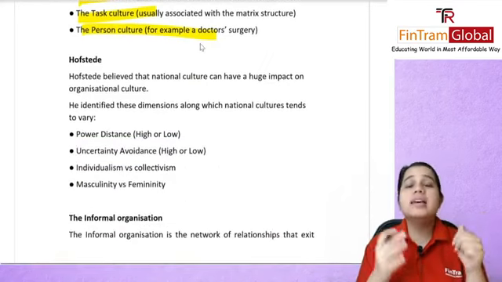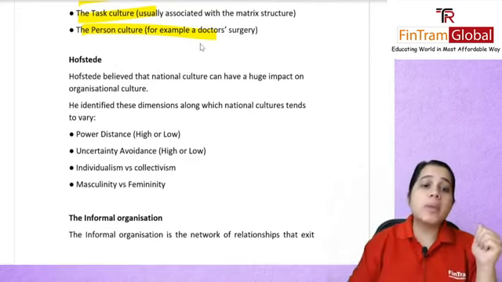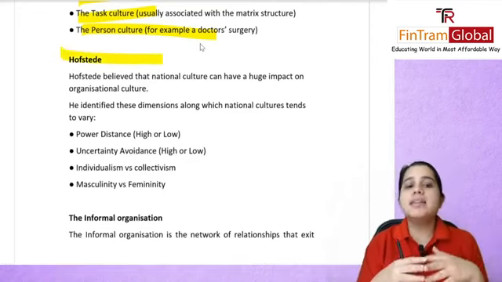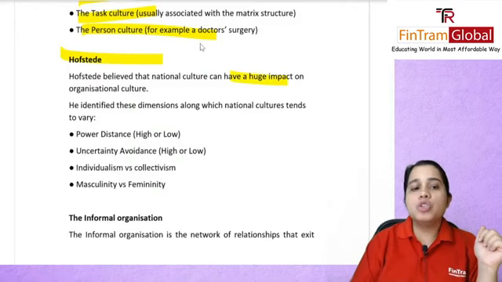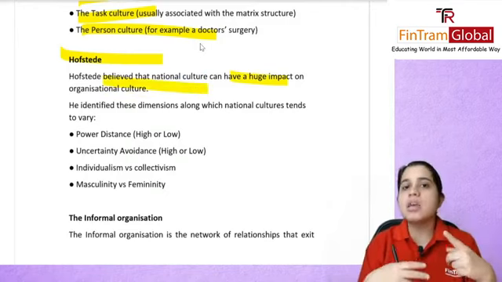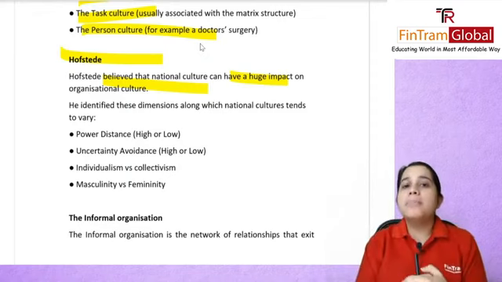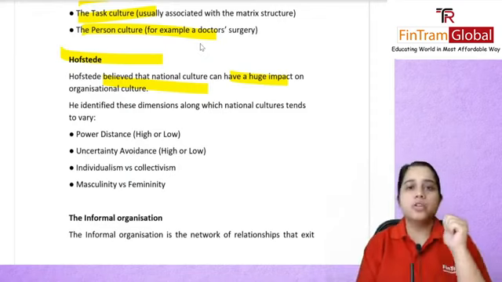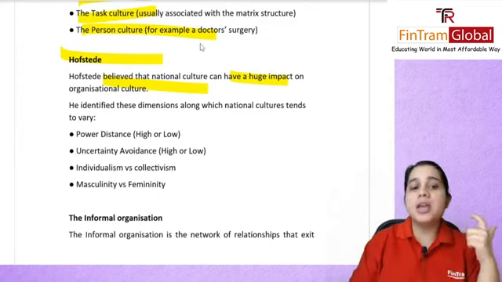Then of course there was another theory, given by Hofstede. He said that national culture can have a huge impact on organization culture, and he talked about four things. Power distance: how willing are your employees to accept that someone exerts power? So maybe they are high PD or low PD.